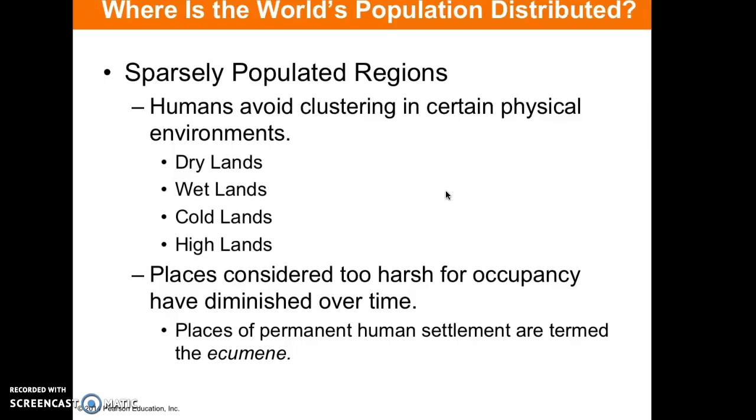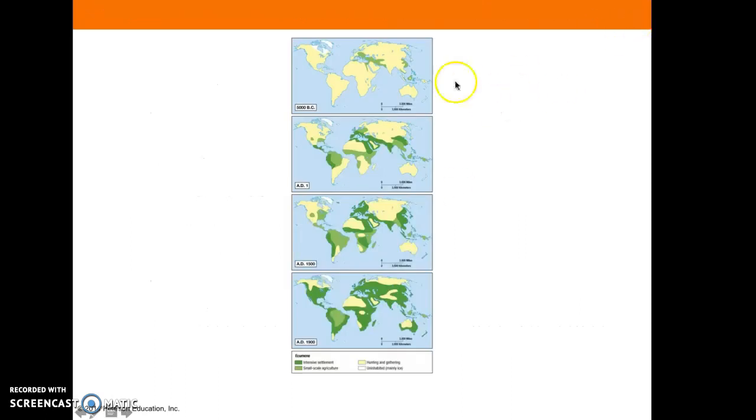Places of permanent human settlement are termed the ecumene. So here, this is in 5000 BC, this was the ecumene. This is where most people were permanently settled in the world. And then by AD 1, people had spread out throughout northern Africa, down to sub-Saharan Africa. This is the Sahara Desert here. Central America, the southern part of North America, southern part of the United States, the northern part of Latin America, East Asia, Southeast Asia.